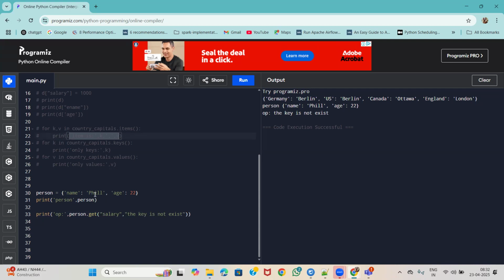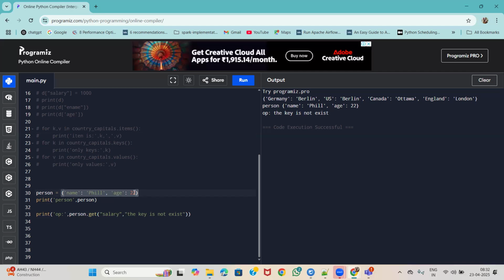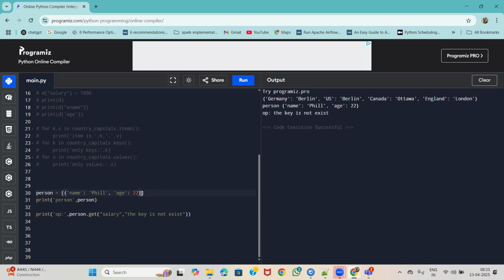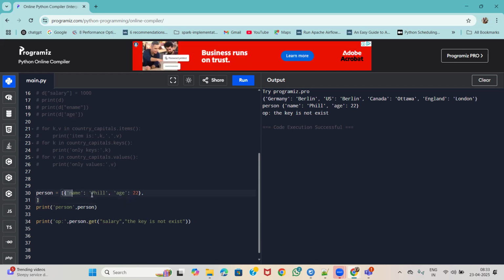As of now, for practice purposes, we have taken only two elements in one dictionary. But what if we have another name, like name with Nagendra and name with Tarun, something like that? In that case, it will be maintained as a list of dictionaries. So, list of dict. Already we have this person, so now it will have a dictionary, and then a comma, and again another element set.